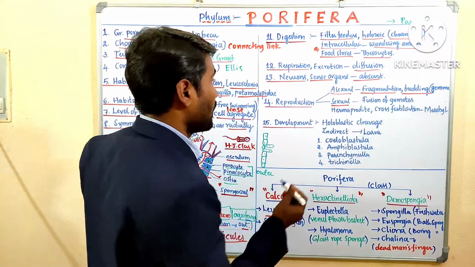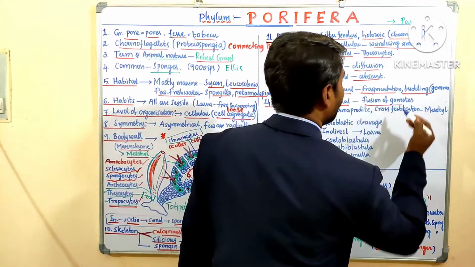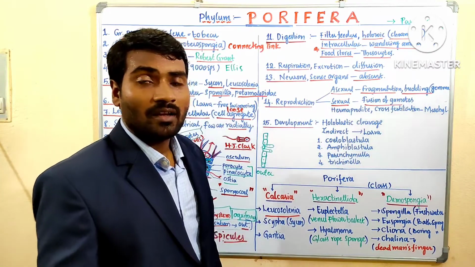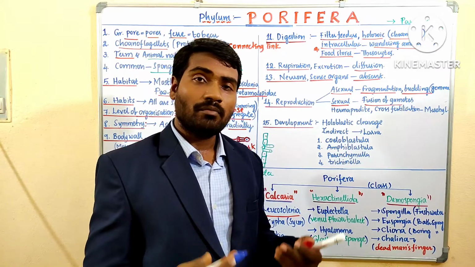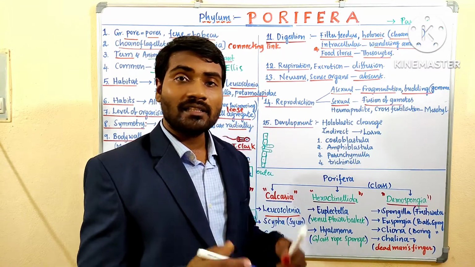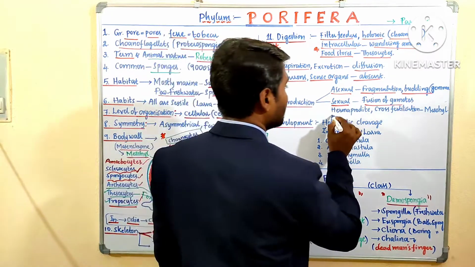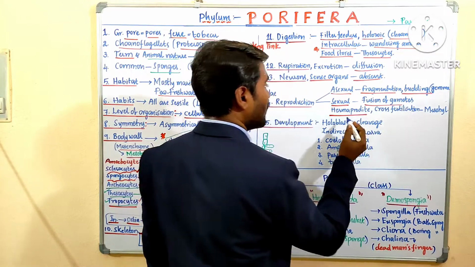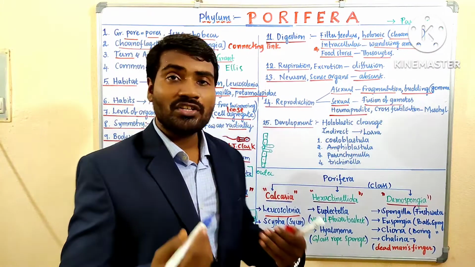The sexual mode of reproduction is by fusion of gametes. Male and female parts are present in the same organism, hence they are called hermaphrodites. Hermaphrodites are nothing but monoecious.